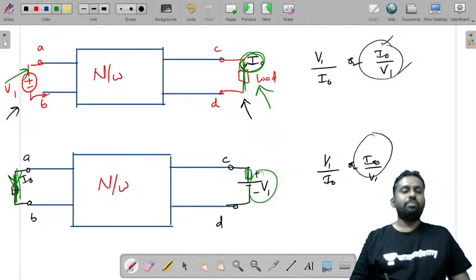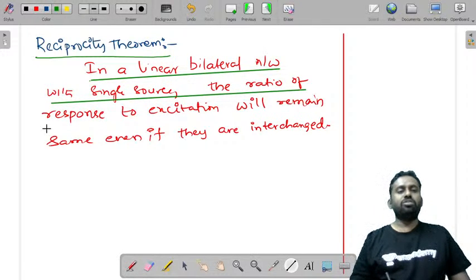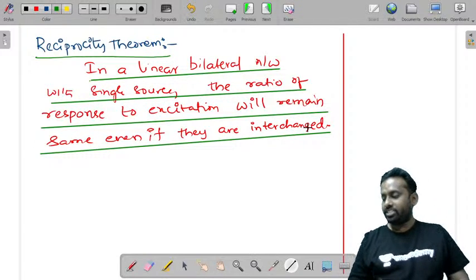You can just take the current here. If you find this current, that will be the same. So in a linear bilateral network with a single source, the ratio of response to excitation will remain the same even if they are interchanged.